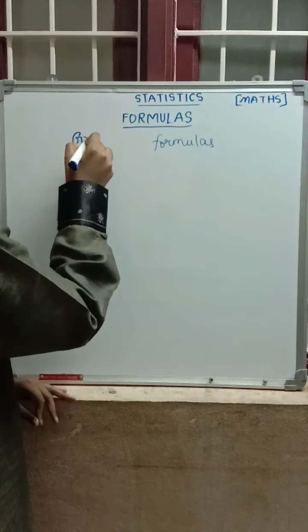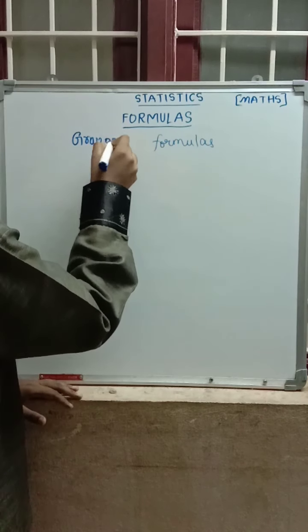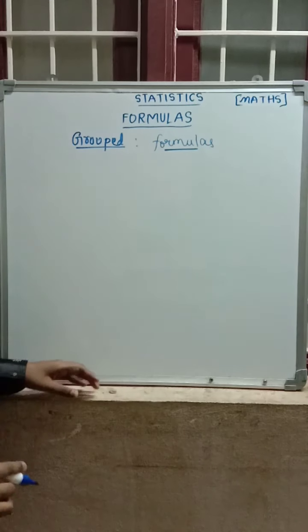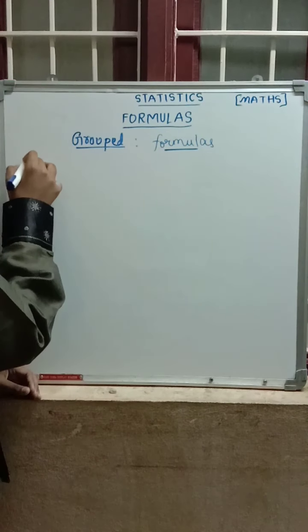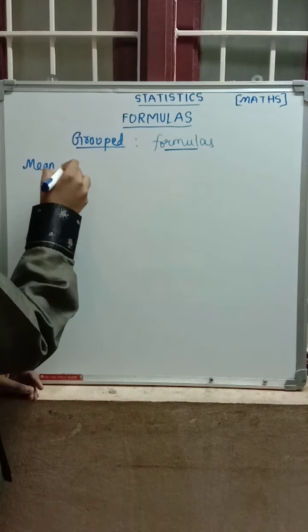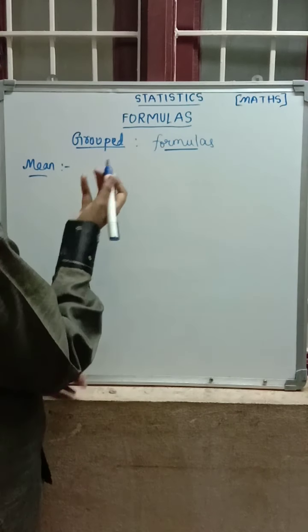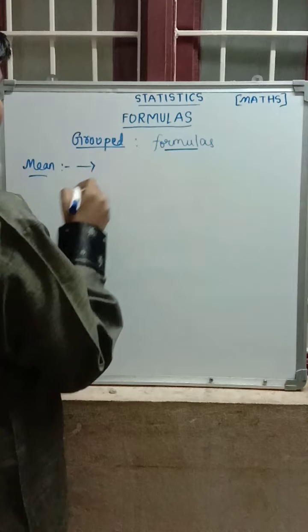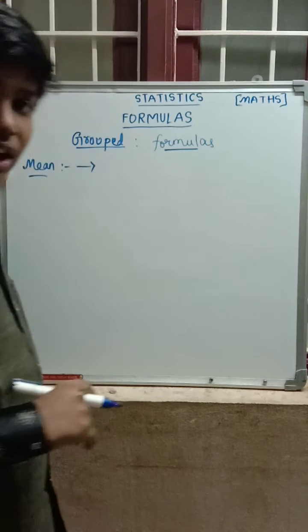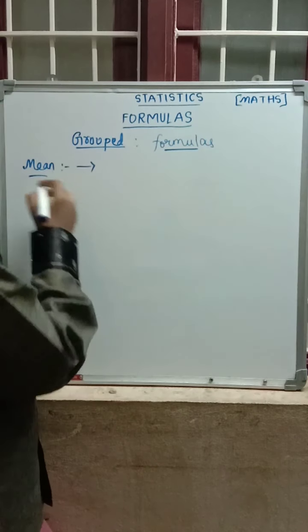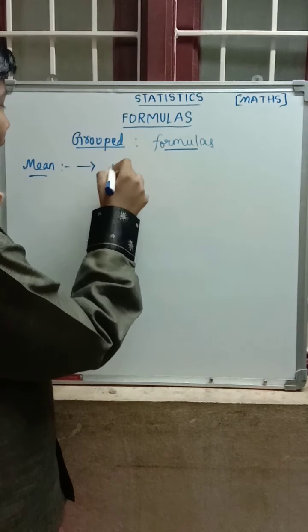Grouped data formulas we will see now. First, mean. Mean is divided into three types in grouped data: the first one is the direct method, the second is the assumed mean method, and the third is the step deviation method.